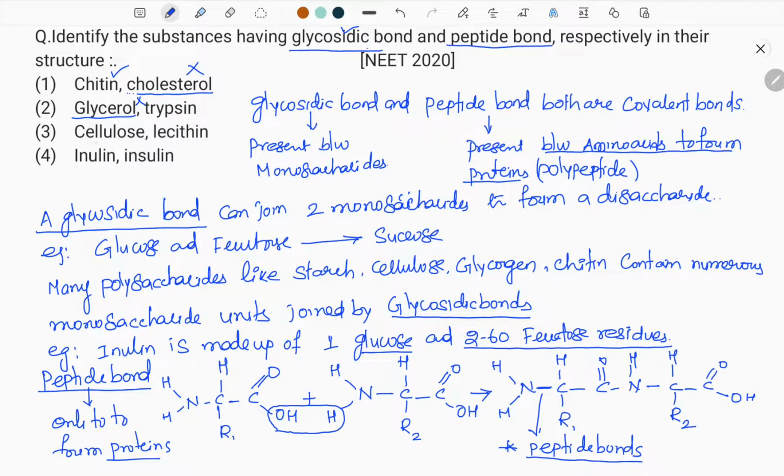It's also wrong. Cellulose contains, yes, glycosidic bond, but lecithin is phospholipid. Lecithin is basically lipid. So a lipid does not contain the peptide bond. So third option also wrong. Let us come to the fourth one. Inulin. I wrote here inulin is made up of one glucose unit and 2 to 60 fructose residues. So inulin definitely contains the glycosidic bond, and insulin is a hormone and basically it is a protein. So protein contains the peptide bond. So option 4 is right for this question.